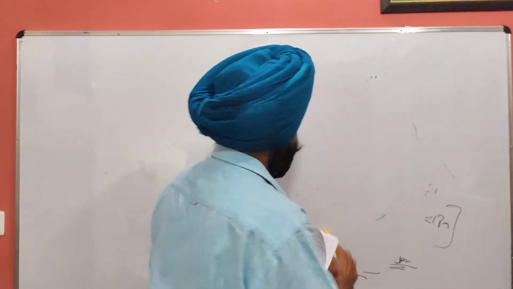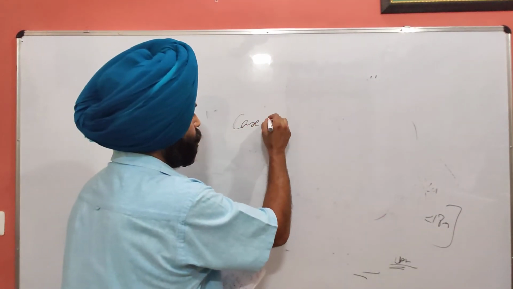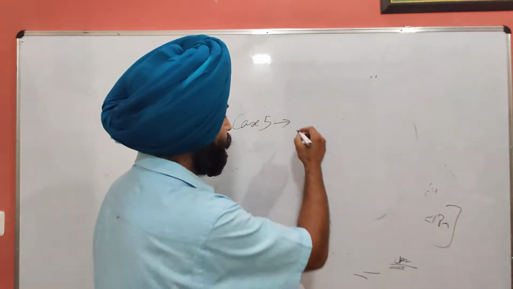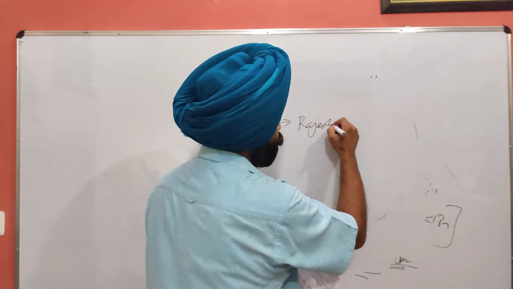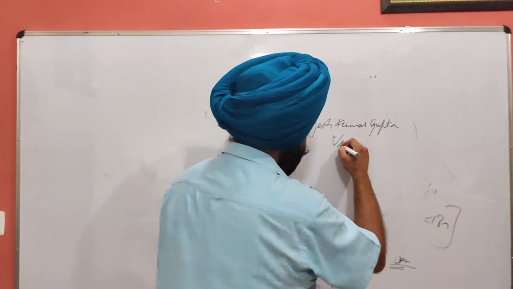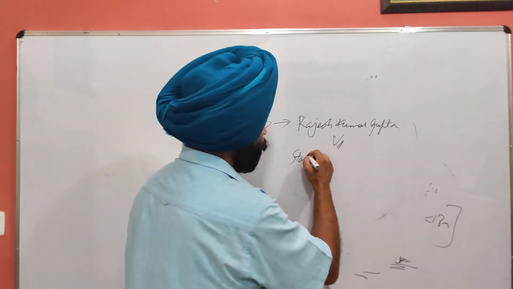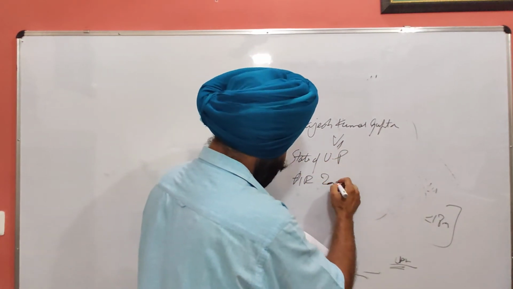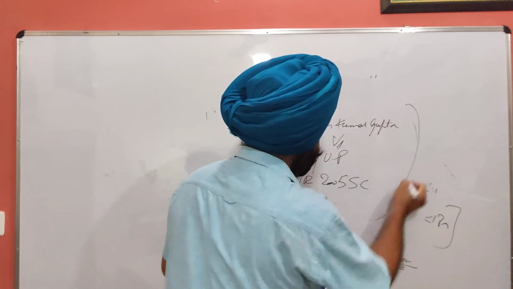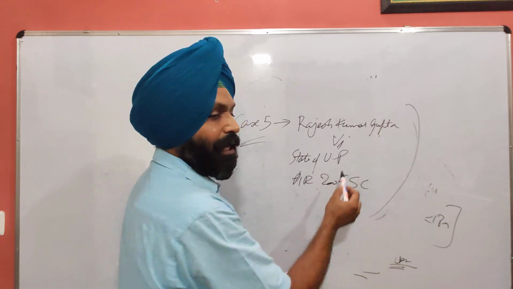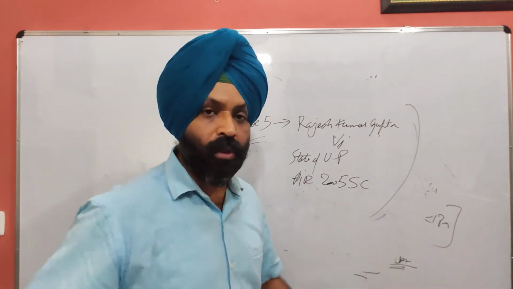Then the fifth case for Article 15 as far as judiciary is concerned is Rajesh Kumar Gupta versus State of UP, AIR 2005, Supreme Court. This is your fifth case for Article 15.